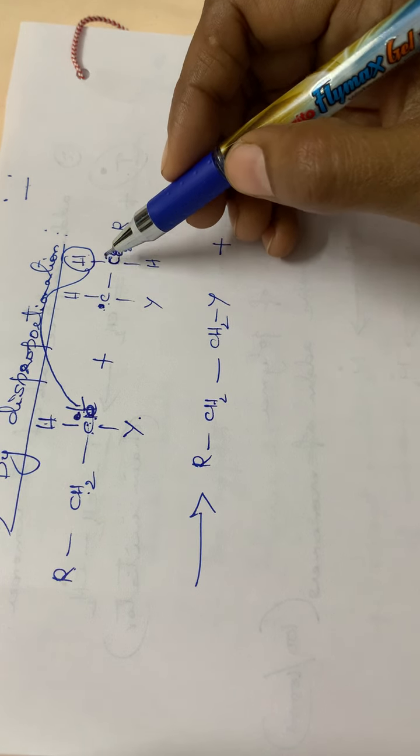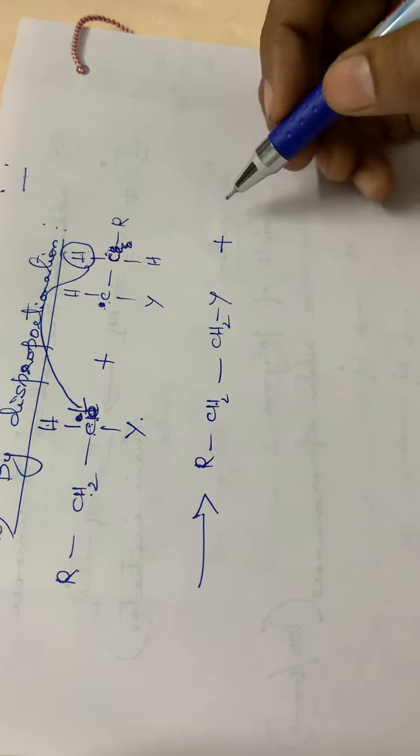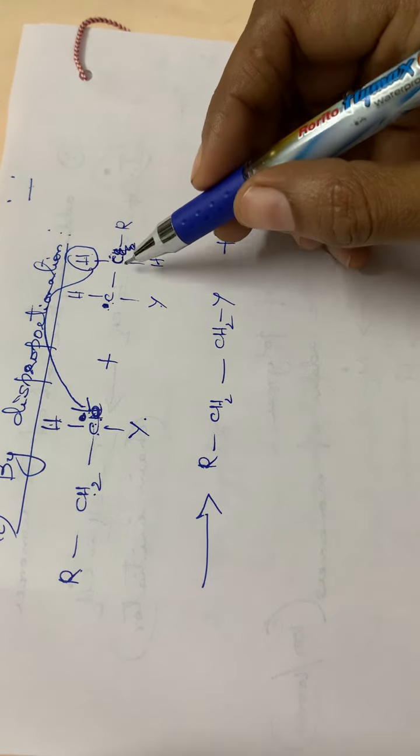So the product will be CH-Y, then already a single bond, plus these two dots combining to form a double bond, C-R-H.